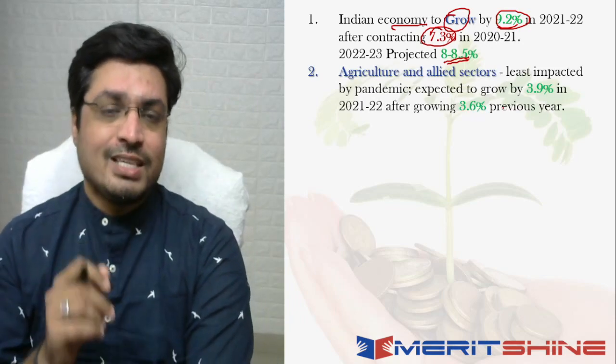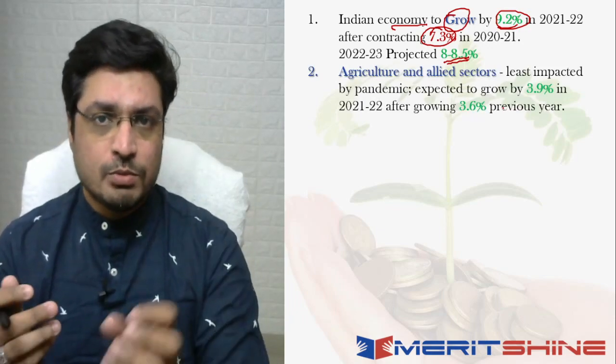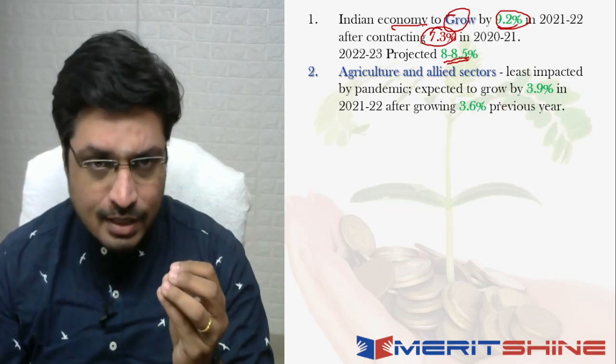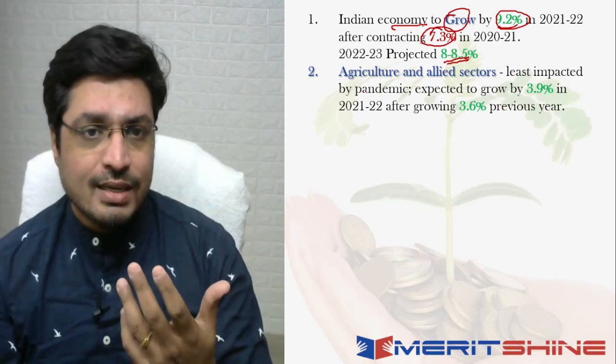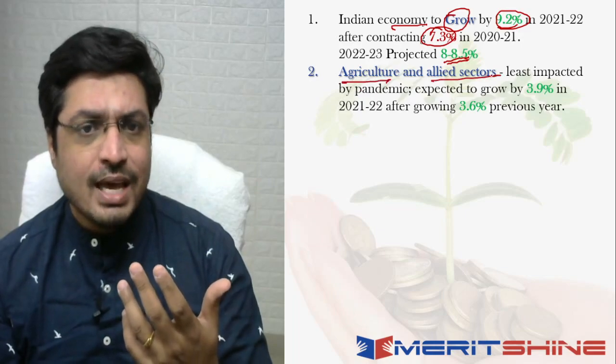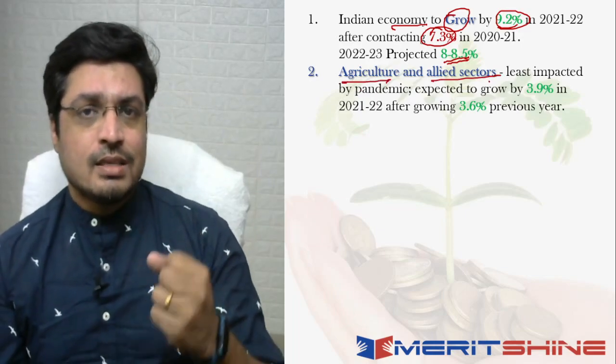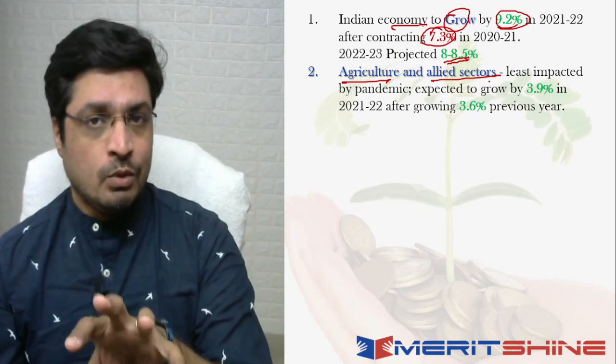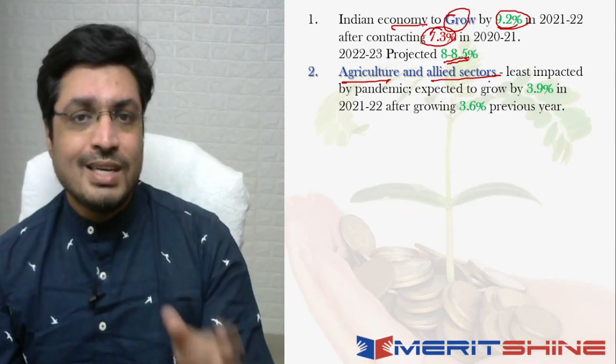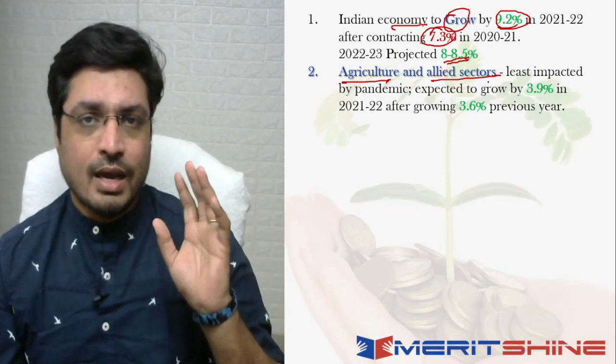Now moving on to the next news item that was basically part of the economic survey. इसमें ये बोला गया था कि when you talk about agriculture and the allied services, and when I say allied sectors, anything that is supporting agriculture in any way basically becomes an allied sector towards agriculture, right?